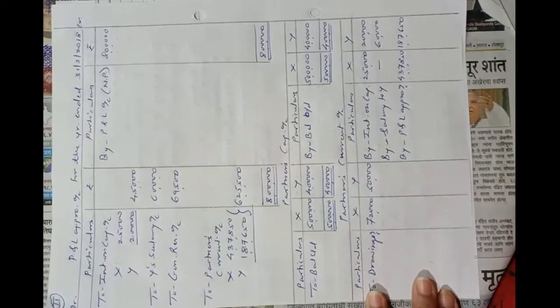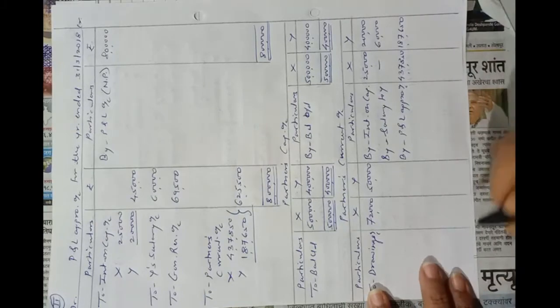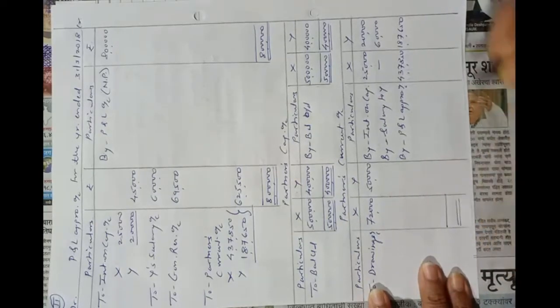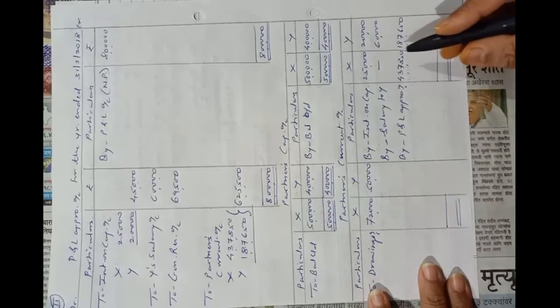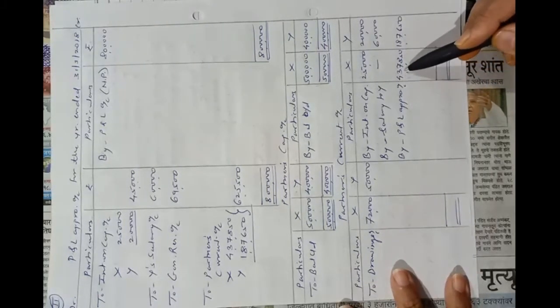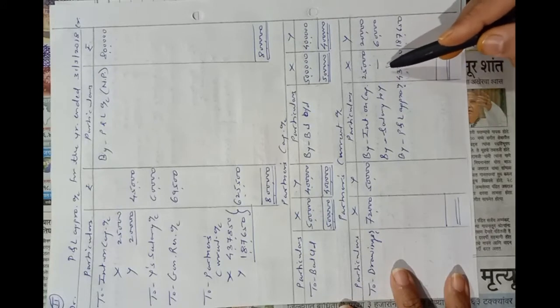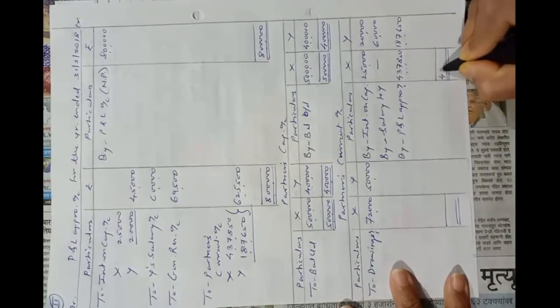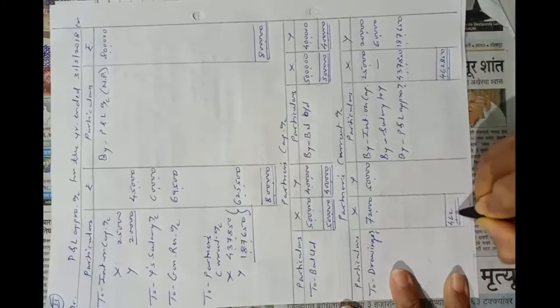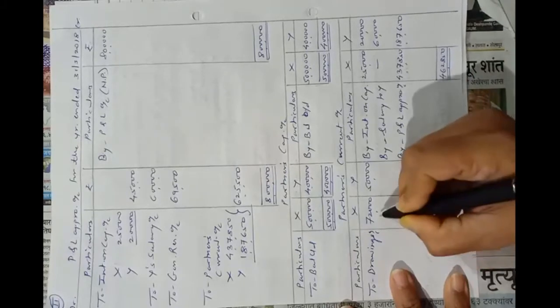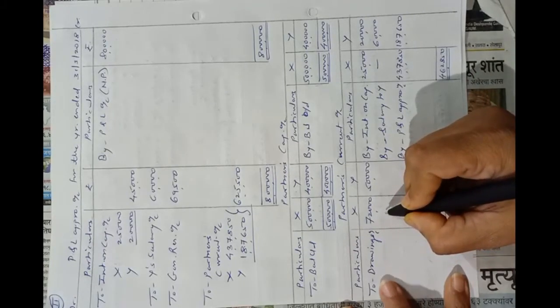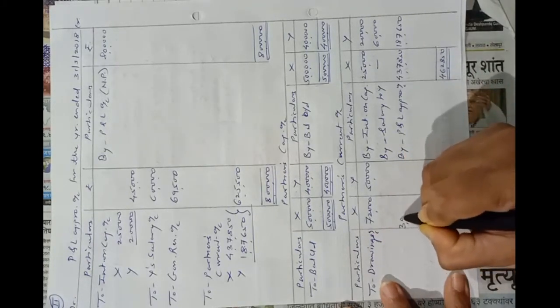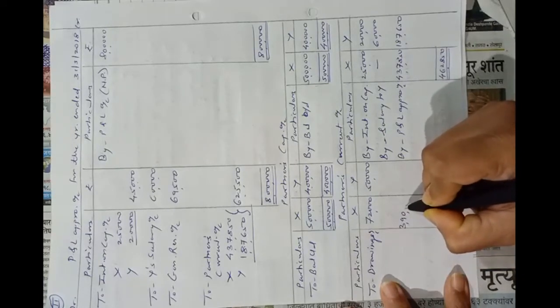Okay, now we will tally partners' current account. Credit total is 4,62,850 minus 72,000, so the balance is 3,90,850.